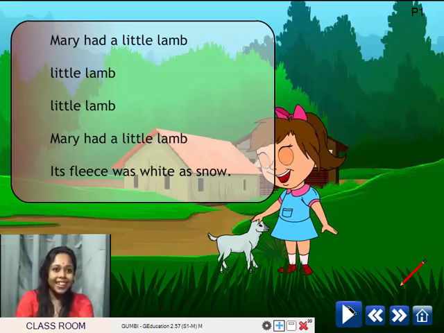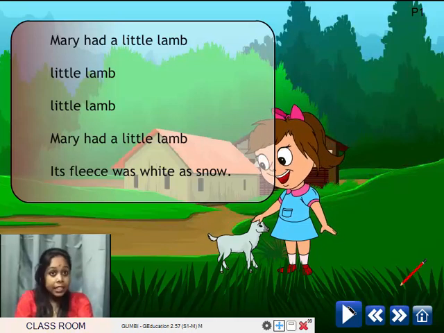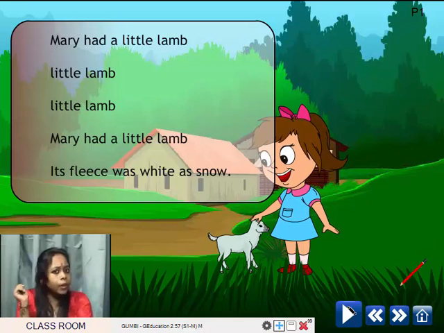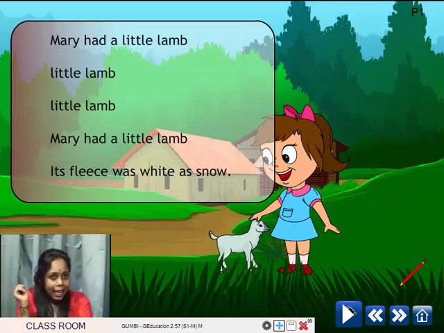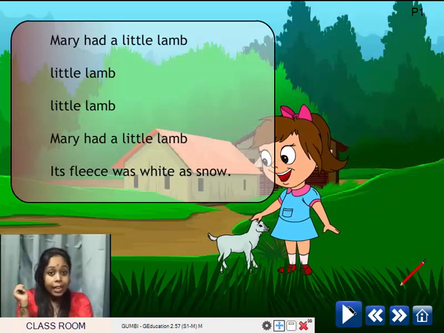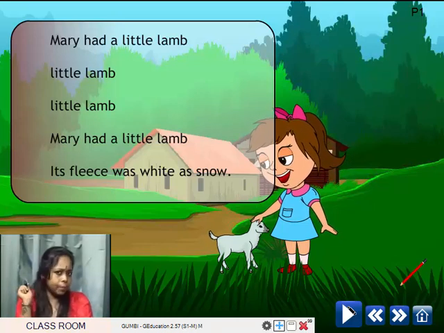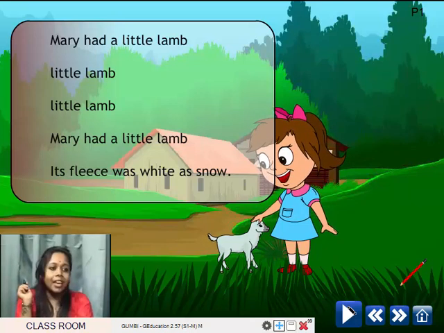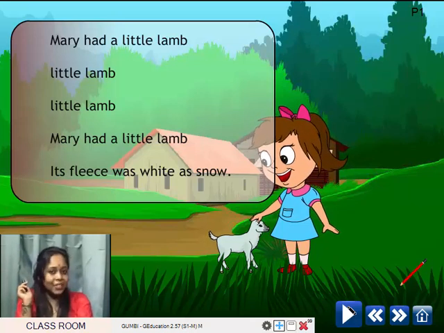Okay. Today, let us learn about types of verbs. Children, do you know what a verb is? Yes, a verb is an action word. Give me some examples of verbs, of action words. Yes, that's right.